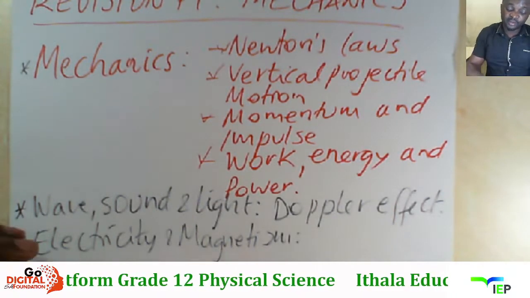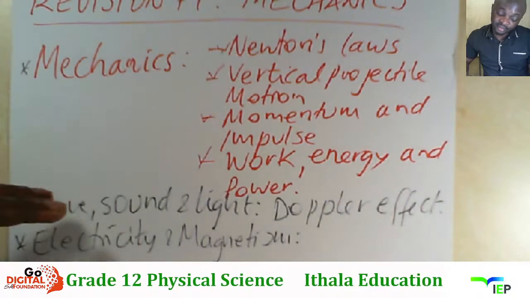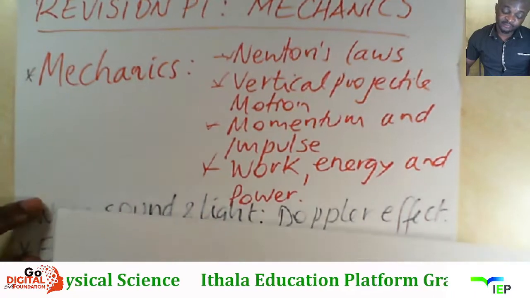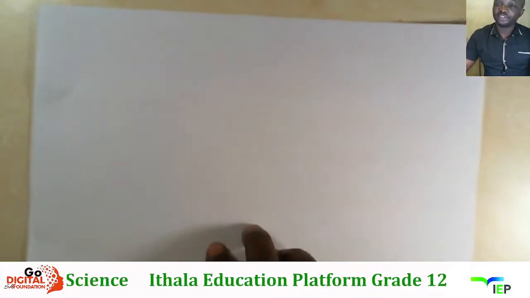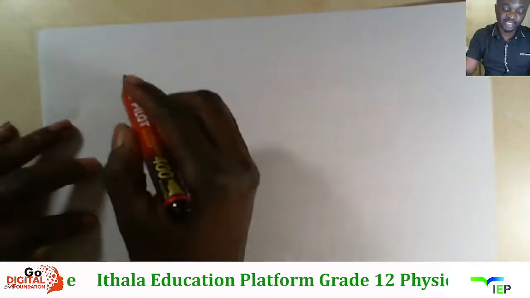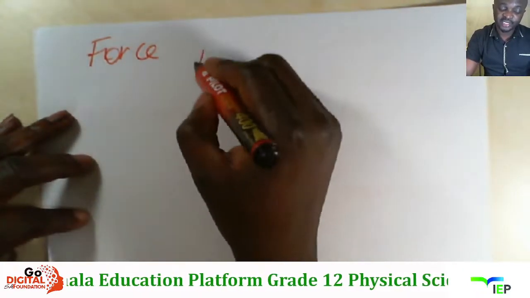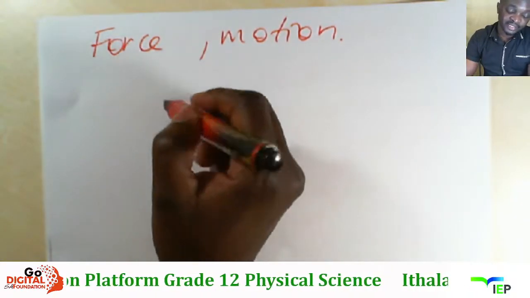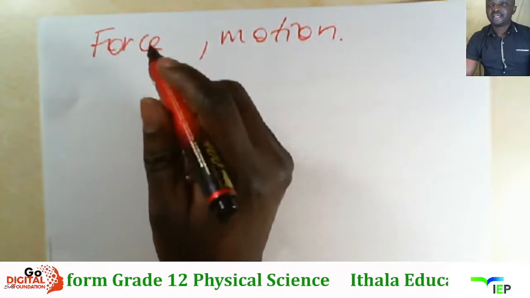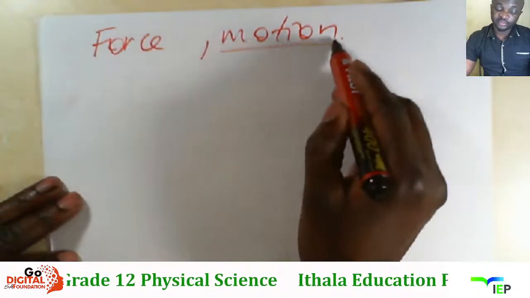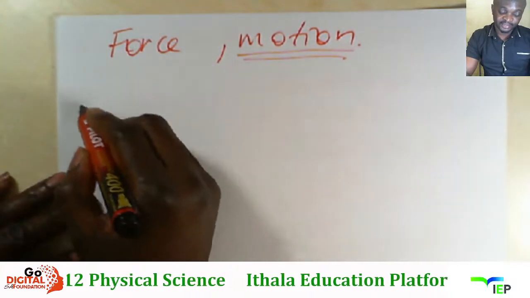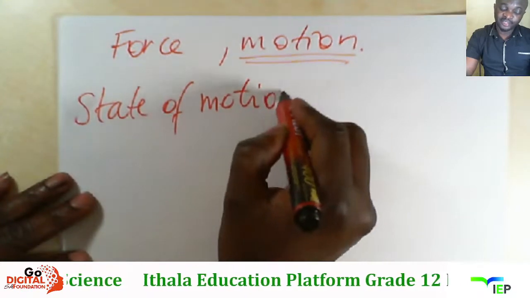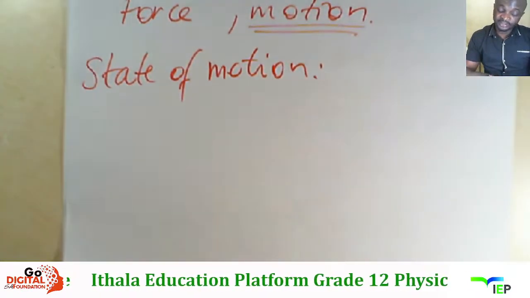Right, so zama cover almost wonke ama topic, but the main thing masikhuluma nge-mechanics still anama forces and then sibuka motion of the object. Right, so those are the key points: the force and the motion. Kumele siyazi in terms of the motion of the object. The first thing masikhuluma nge-motion of the object, asikhuluma nge-state. Right, a state of motion. I think kwa manje sikhuluma ngama state out 2, right?